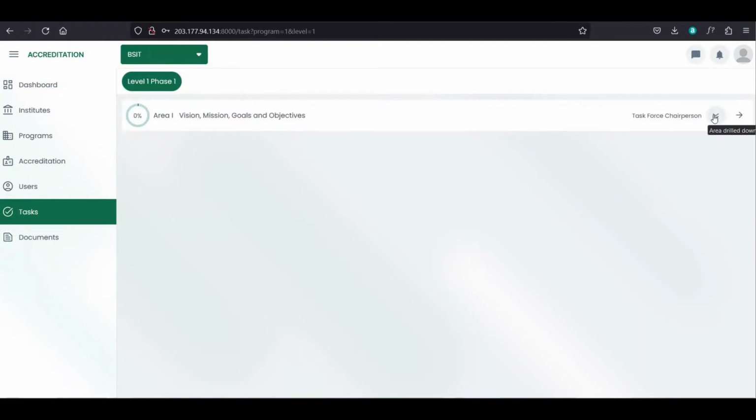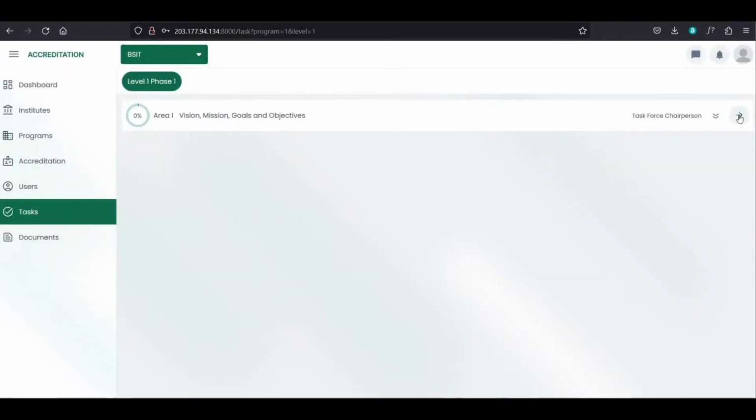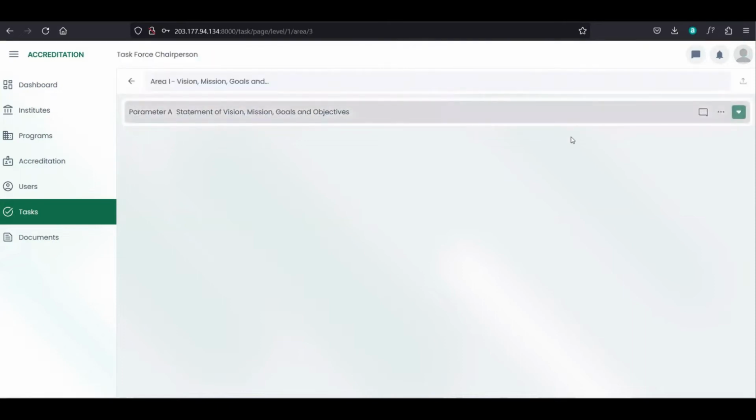And we have here drill down. So here we can see the in progress and completed parameters of this area. So we can click this open to view the area. So once we view the area, we have here the back button, breadcrumbs, and the upload button. So these are the parameters of this area. So we have also here the comment. So once we click the comment, you can leave a comment on this parameter.